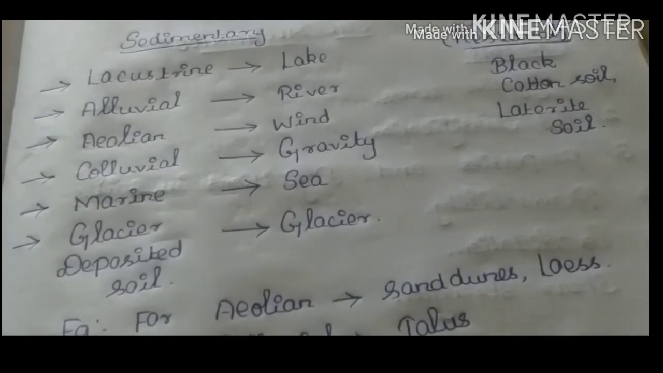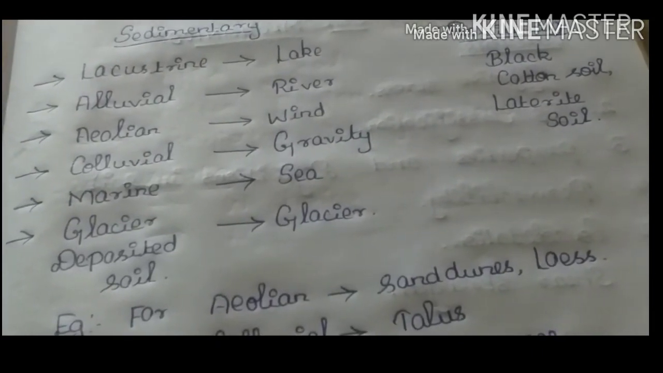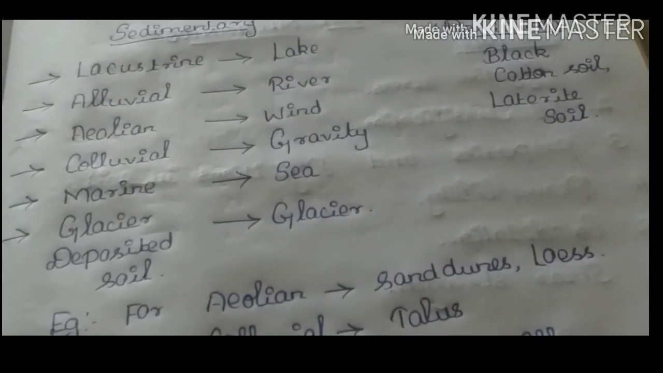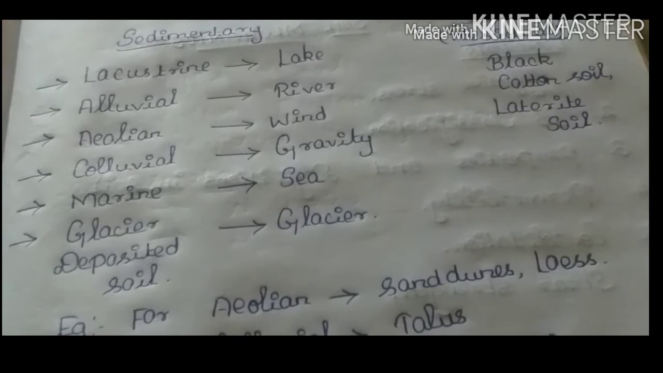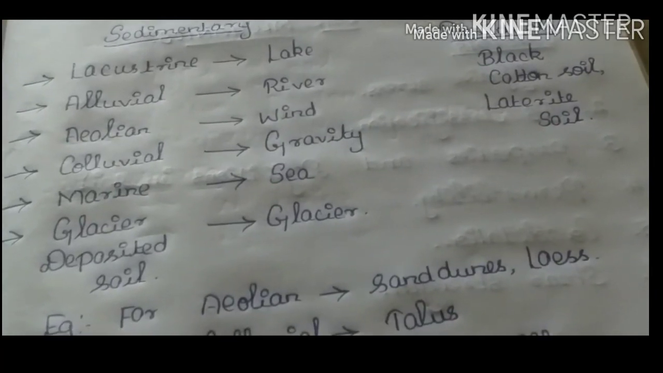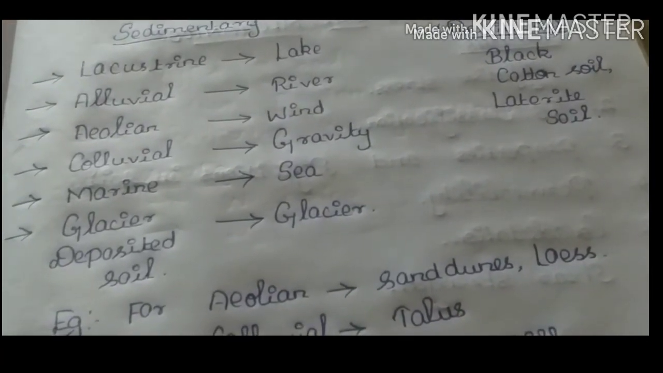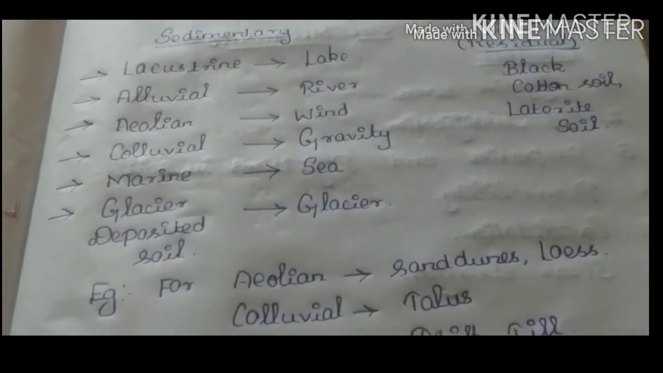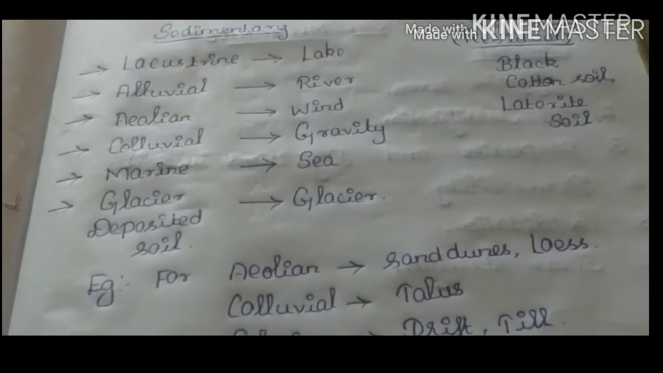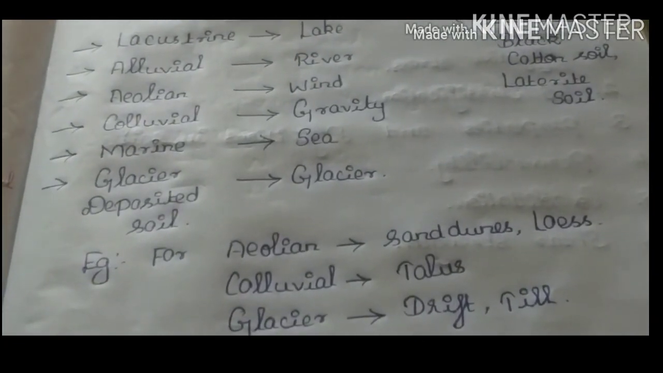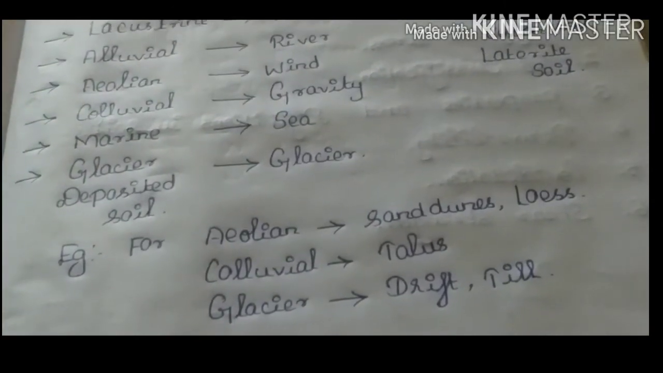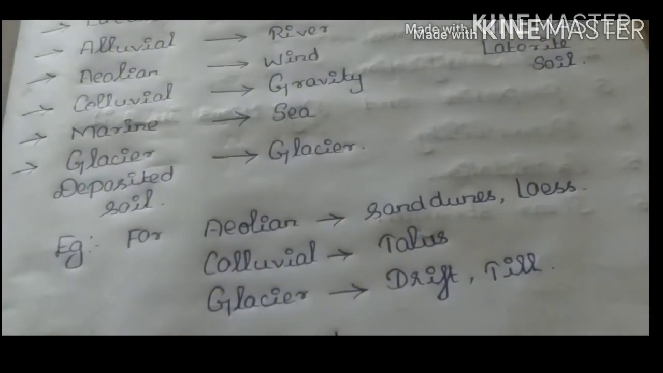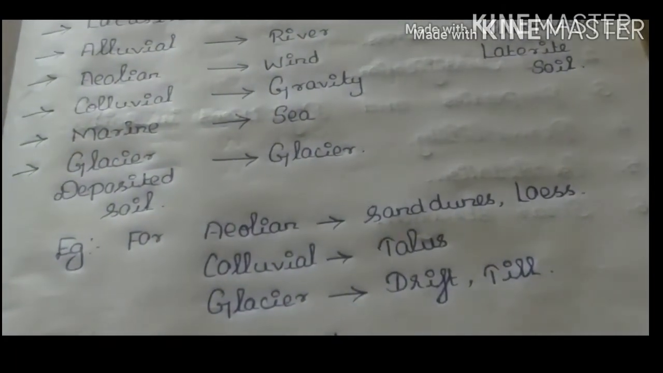Some of the examples for sedimentary soils are sand dunes, loess, talus, drift, till, like that. The sand dunes or loess are soils which are formed by the transportation or deposition of wind. That is, these soils are said to be aeolian soils. Talus is said to be a colluvial soil since it is transported or deposited by gravity. Drift and till are said to be glacier deposited soil since it is transported or deposited by glacier. Example for the sedentary soil is black cotton soil and the laterite soil.